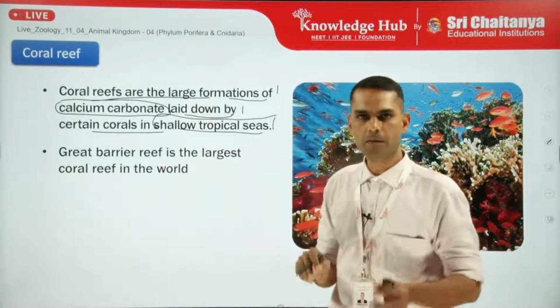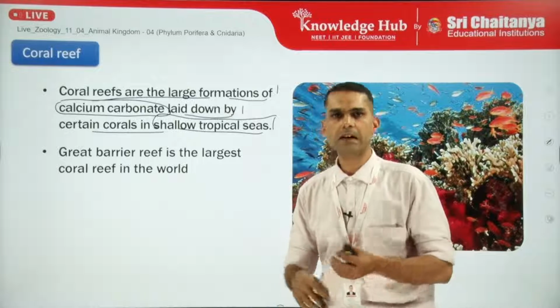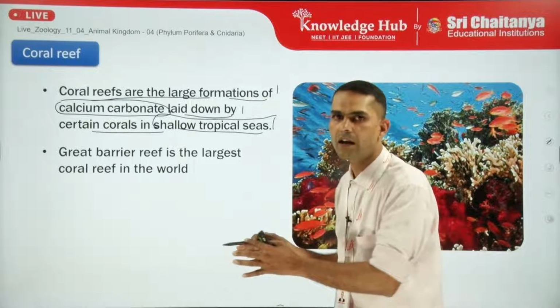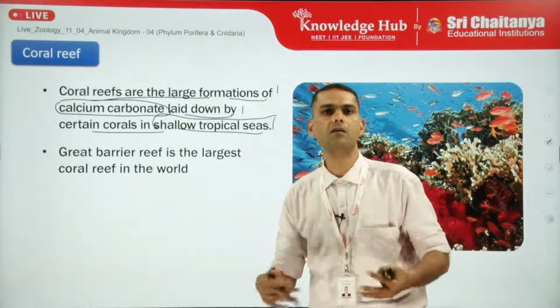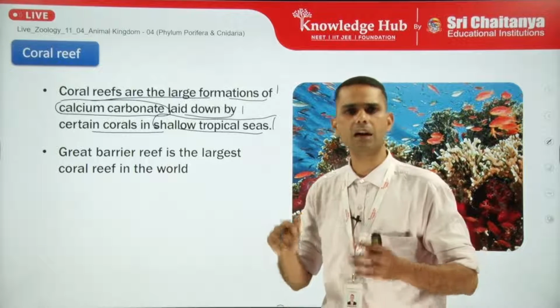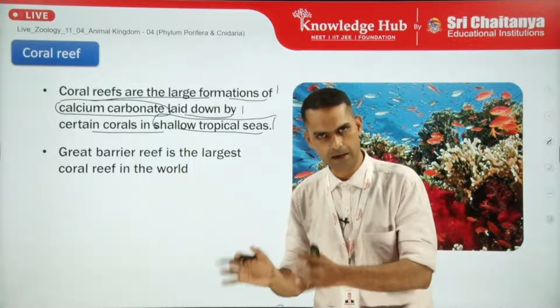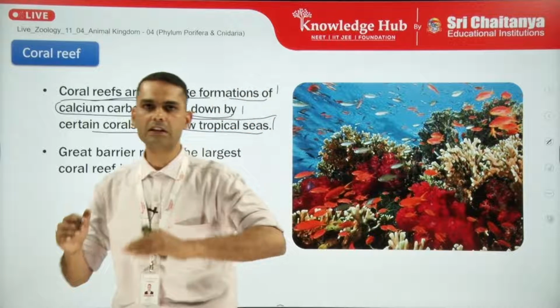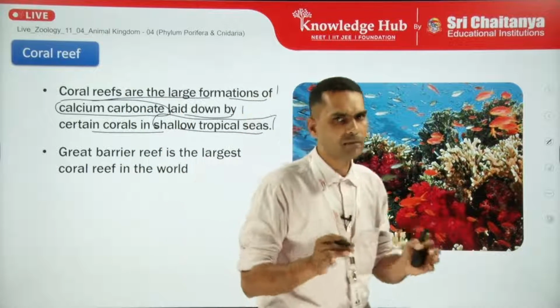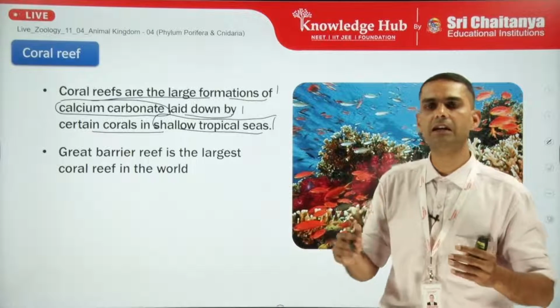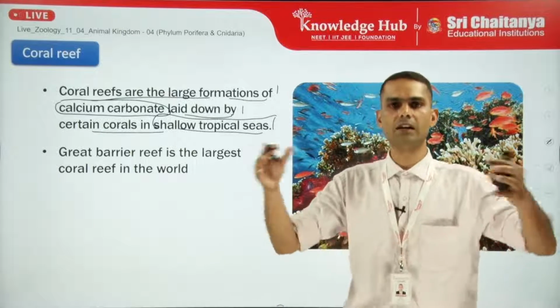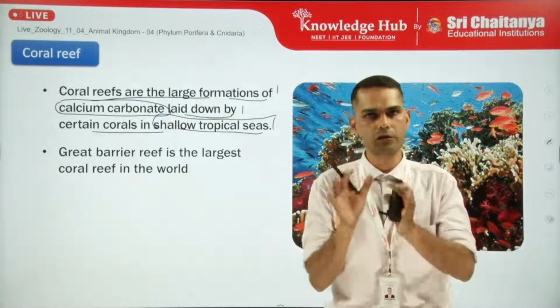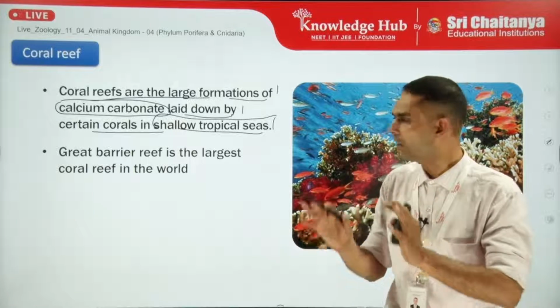Now, you must remember that when we talk about corals, it's not just the cnidarians who have coral. Many other phyla also have coral examples in them. So ultimately, when those organisms get deposited at the surface in the form of calcium carbonate, all those corals from other species also contribute toward the formation of the coral reef.